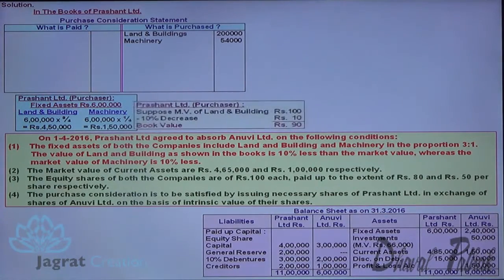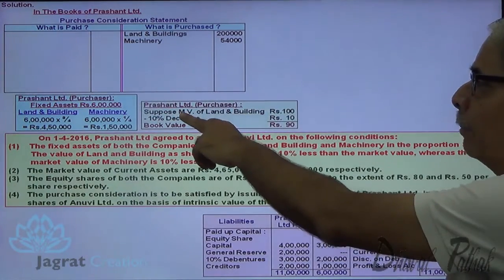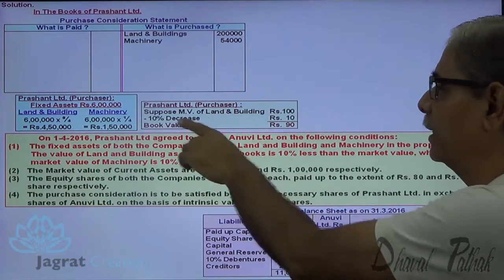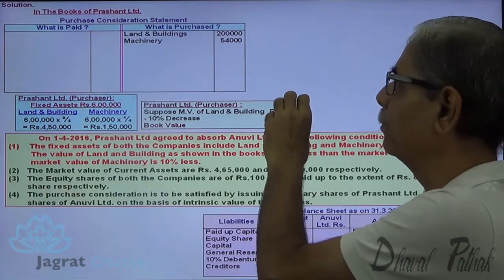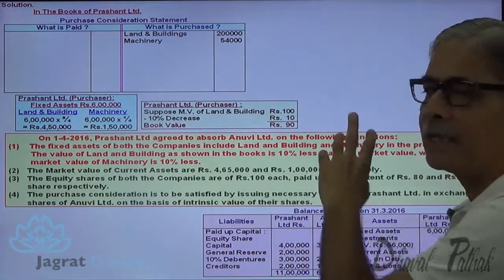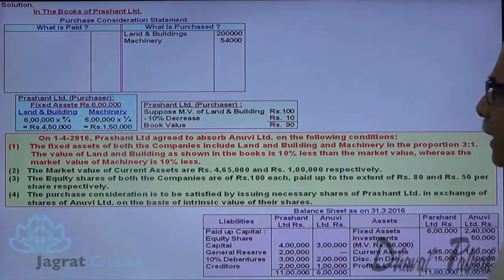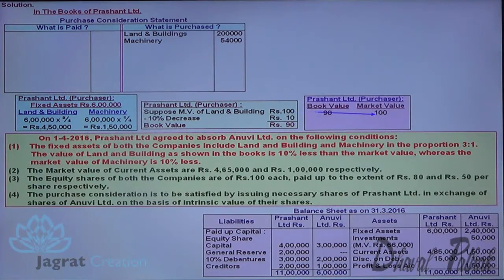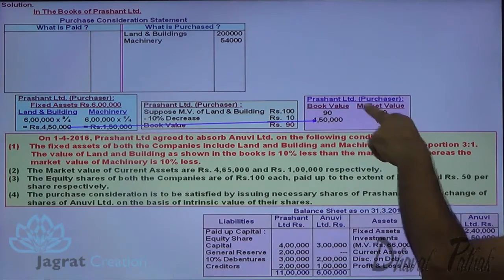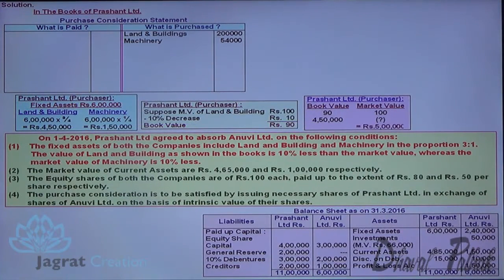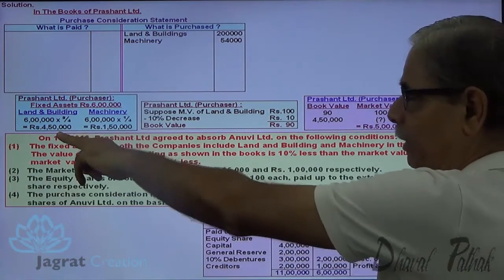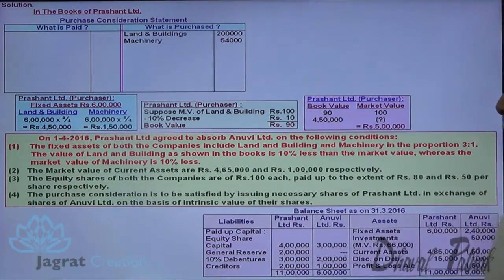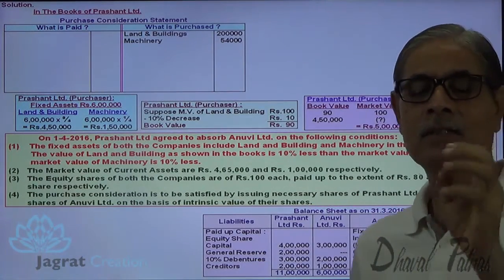Now, as I told to you, market value of land and building, suppose 100, 10% decrease, 90 is the book value as I explained to you. Same is applicable to the purchaser also. If 90 is the book value, then 100 is the market value. How much for 4,50,000? 4,50,000 into 100 divided by 90. So value is 5 lakhs. So the fixed assets, 4,50,000 is valued at 5 lakhs. So there is a rise of 50,000.